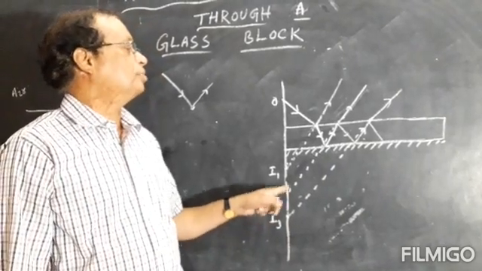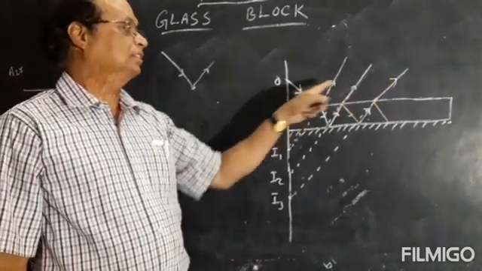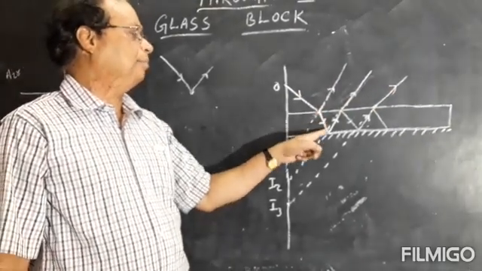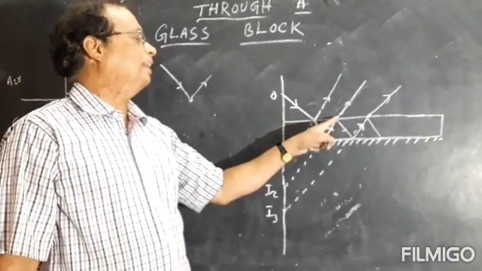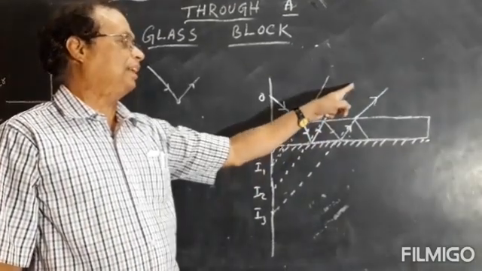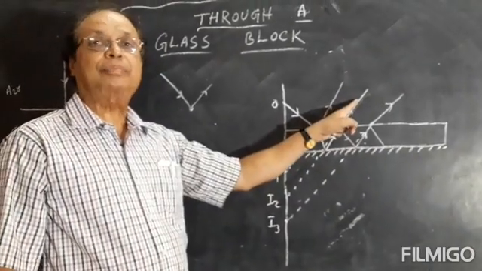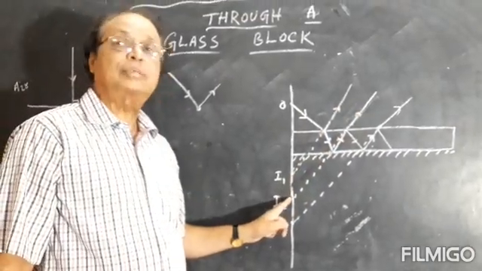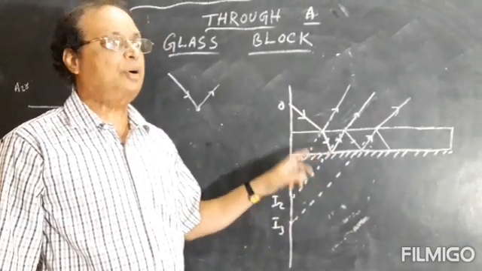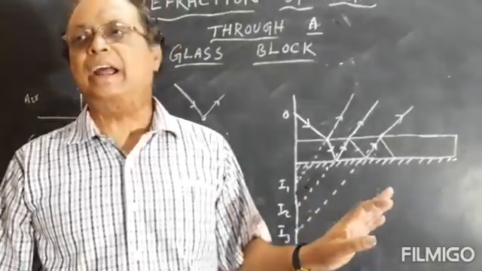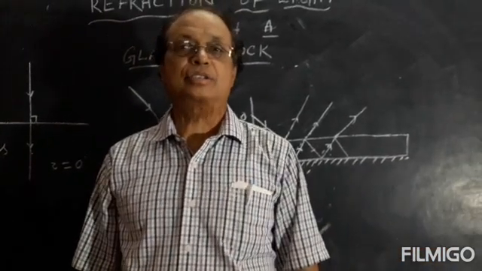The second one will be the brightest one, because the brightness of this ray is more than all the others. Here very little is reflected, maximum is refracted. Here again maximum light is reflected, and at this point also maximum light is refracted. Little is reflected. So this is the brightest one. That is why the second image will be the brightest image. So in a thick plane mirror, how many images will form? Infinite images will form, and out of these, the second one will be the brightest. Thank you.